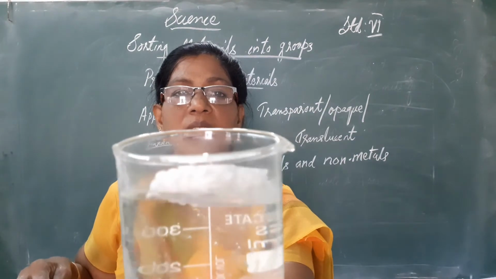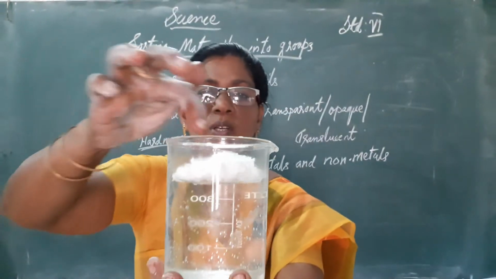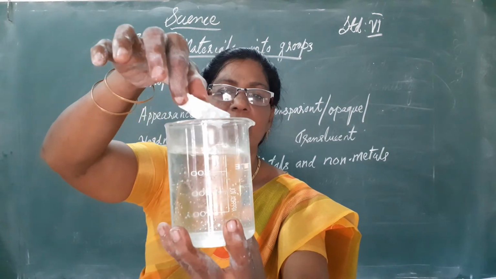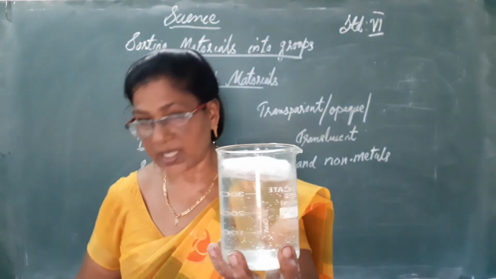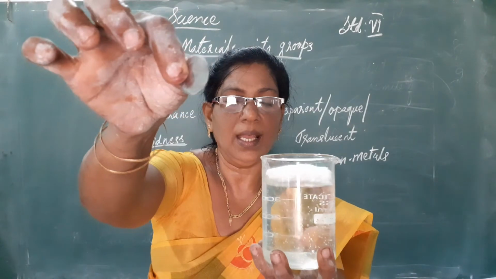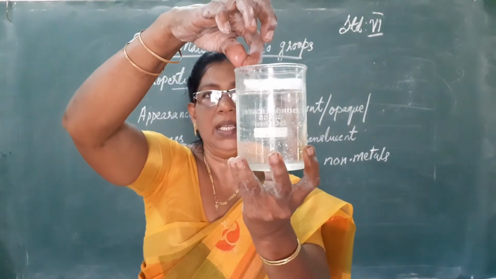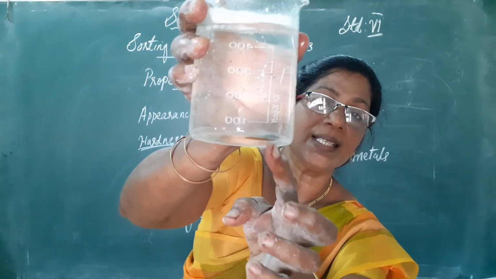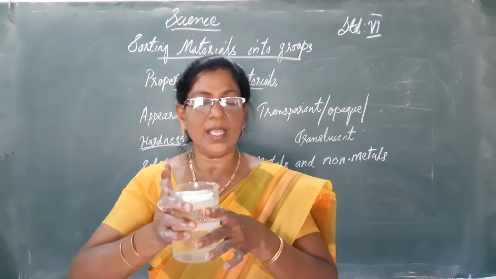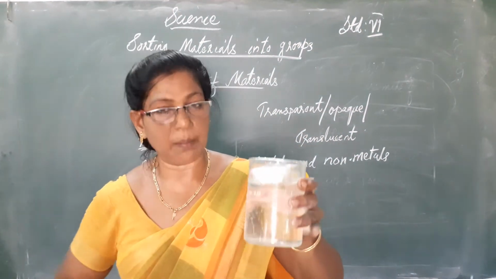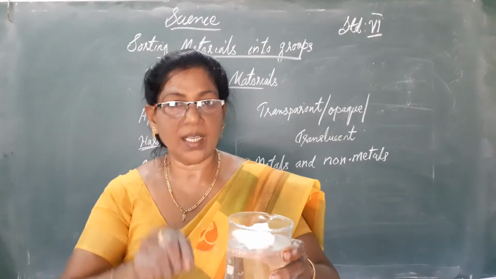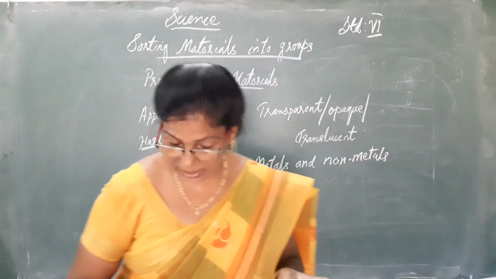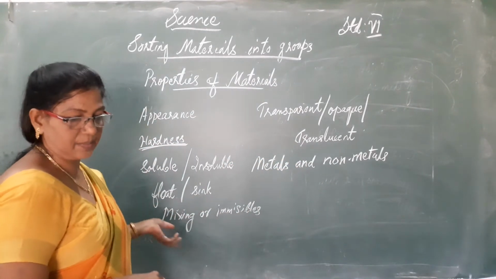You know, this thermocol will float over the water. And this is a coin and I am going to put it in the beaker. You will be able to see the coin has sunk in water. So materials can either sink in water or float on water. This is another property of materials.